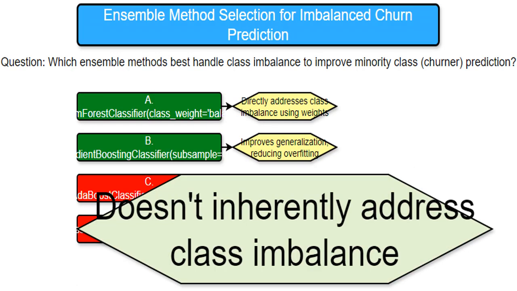Bagging, which stands for bootstrap aggregating, creates multiple models from different subsets of the data, then combines their predictions. Just means 100 models are built. While effective for general improvements, bagging doesn't inherently address class imbalance directly. It's a robust technique but not the best solution for this specific problem.